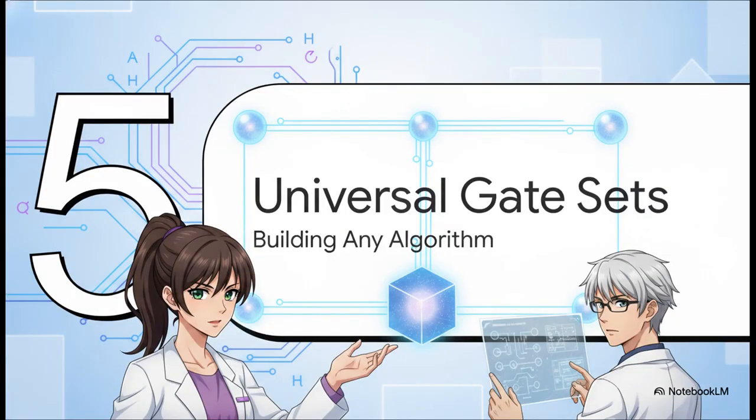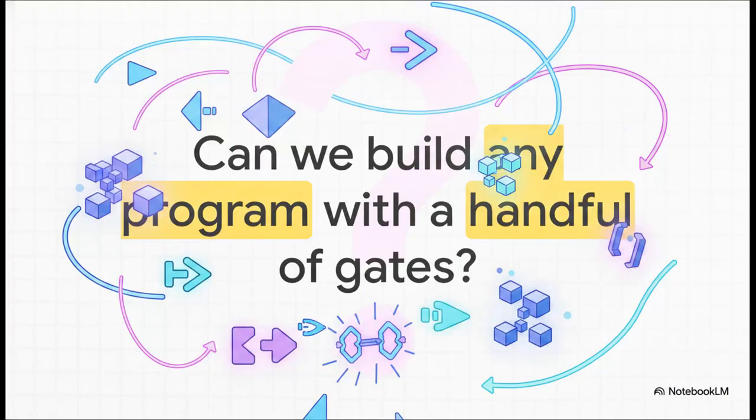Now we're moving into Section 5, Universal Quantum Gate Sets. It's time to start combining these individual building blocks. With these single and multi-qubit building blocks, we are finally ready to assemble full quantum algorithms. But this brings up a massive question for computer scientists. Think about this for a second. Can we build any quantum program with just a handful of these gates?